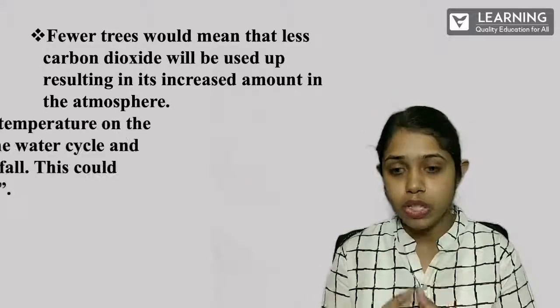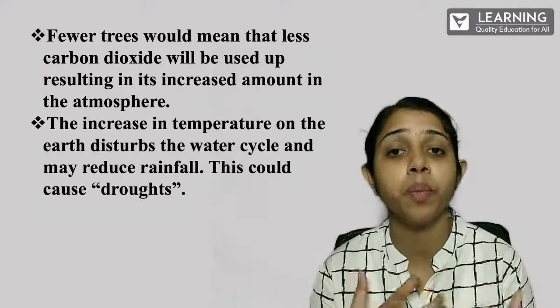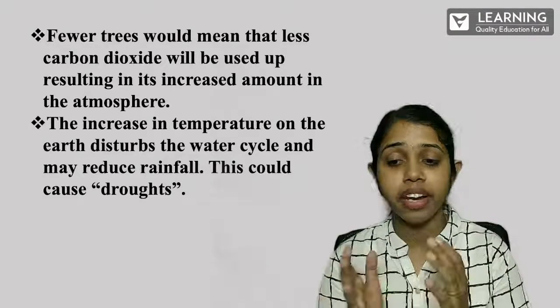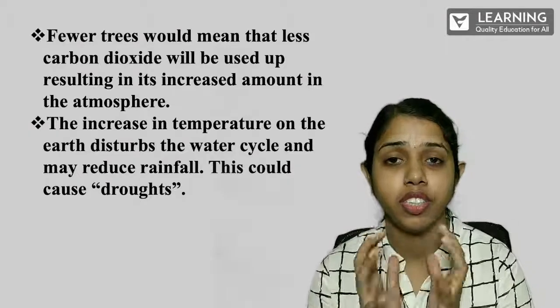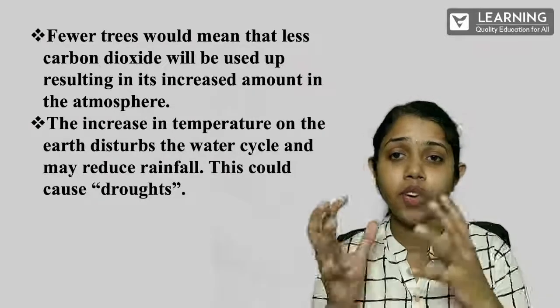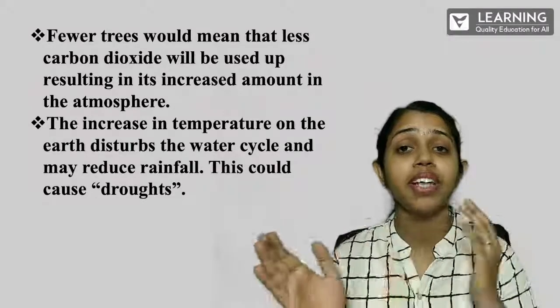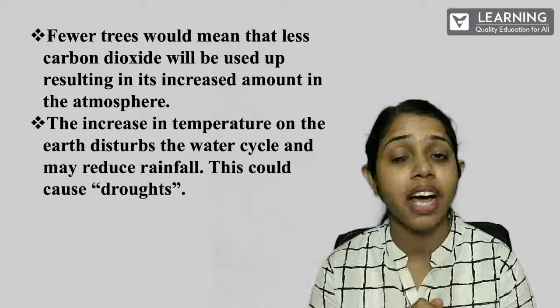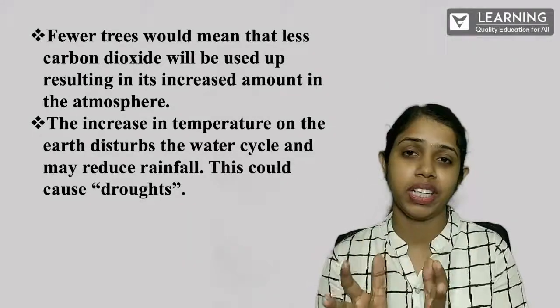Yes, and also the increase in temperature on the earth disturbs the water cycle and may reduce the rainfall. Yes, we were just talking about the increase of carbon dioxide, increase of temperature, because of which it will affect the water cycle. Yes, and due to which the water cycle is affected, there is an effect in the rainfall.